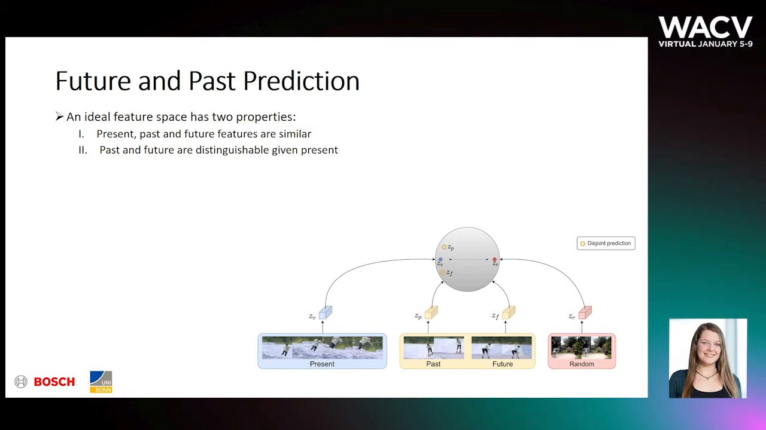Here, proximity indicates the similarity of features. We argue that an ideal feature space has two properties. First, present, past, and future are similar, and second, past and future are distinguishable given present. The first approach is disjoint prediction. Here we predict past and future independently. This approach only satisfies the first property, as the model is not required to distinguish between past and future.